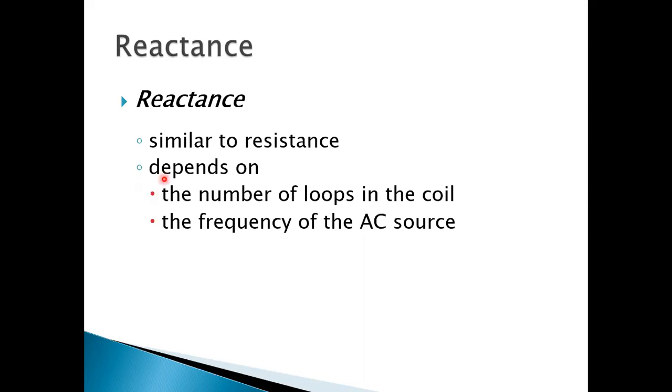Similar to resistance, reactance depends on the number of turns in the coil and also on the frequency of the alternating source. Resistance is independent of frequency, but reactance depends on frequency. Therefore, reactance for DC is meaningless.